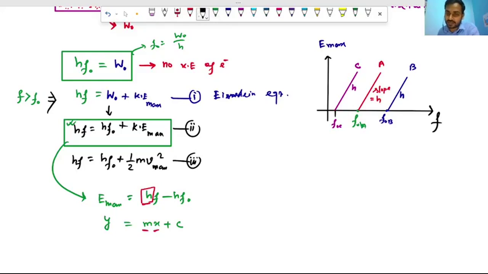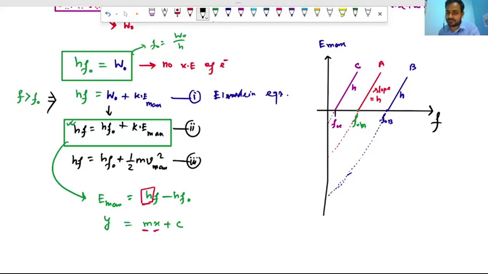Now if we want to extend the graph, we can extend it by a dotted line, not a solid line. The reason is that photoelectric emission is not taking place, isn't it? Because these frequencies are less than the threshold frequency, there will be no emission of electrons.